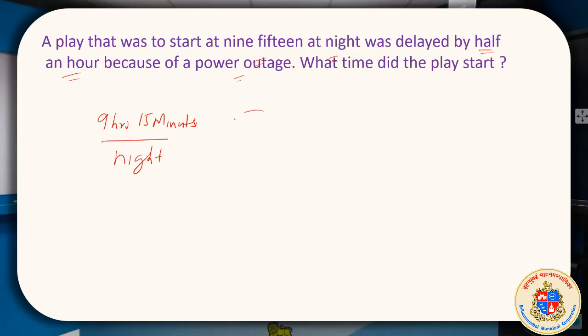So we have the concept of the clock now very clearly. 12 here, 3 here, 6 here, 9 here. The play which was supposed to start at 15, now delayed by half an hour. Calculating half an hour from 15 means 15 plus 30 minutes, it will be 45 minutes. That's addition.